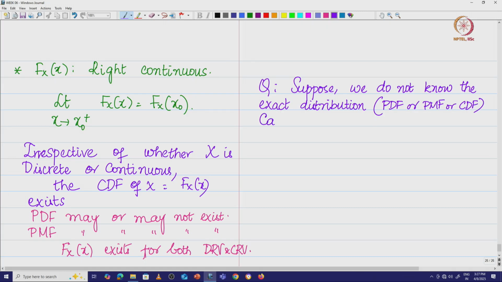Can we still describe the random variable? Can we still study the random variable by any other means? So, that will be the question that we will be answering in the next lecture.